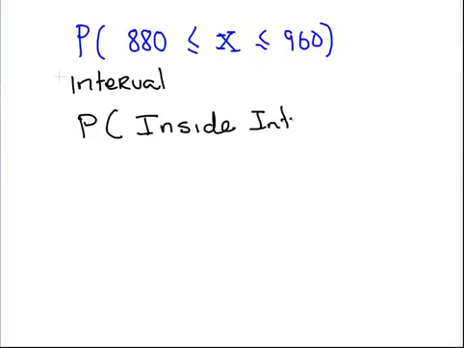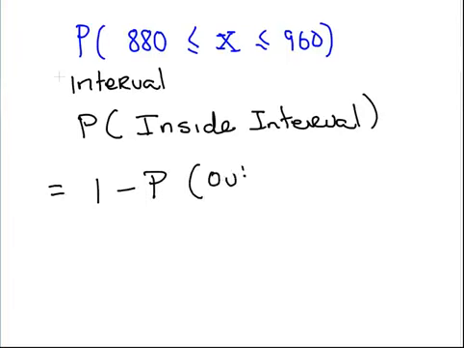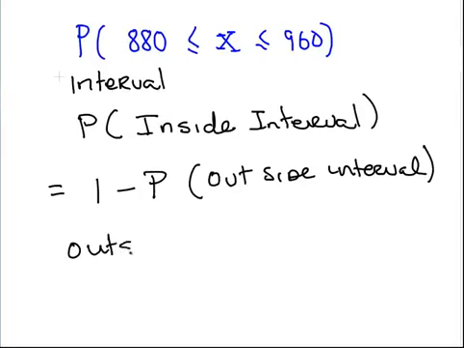This is the approach we'll take. The probability of being inside the interval is equal to 1 minus the probability of being outside the interval. And what does being outside the interval mean? Outside is either too low or too high.